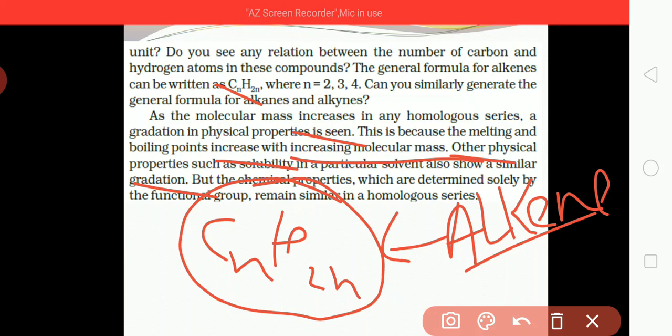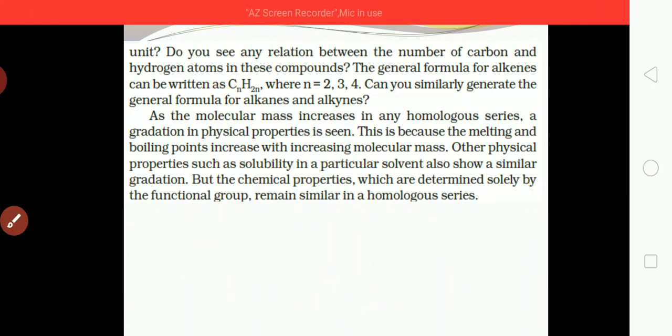But the chemical properties, which are determined solely by the functional group, remain similar in the homologous series. The functional group is the same, while the physical properties differ.